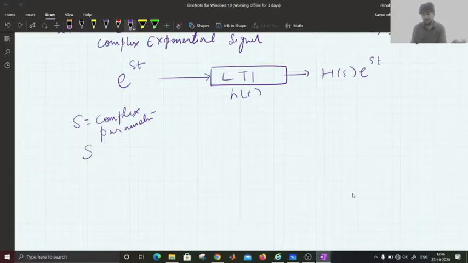Now let's say s has different values: s1, s2, s3, s4, and so on up to sn. These are all complex parameters.